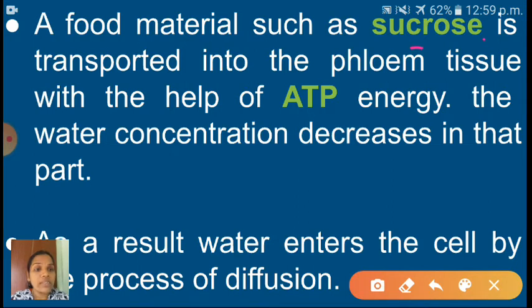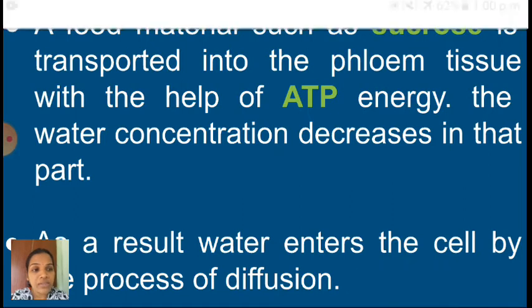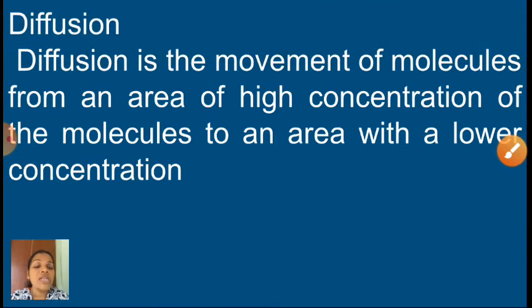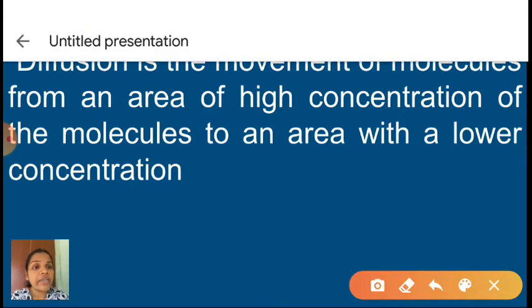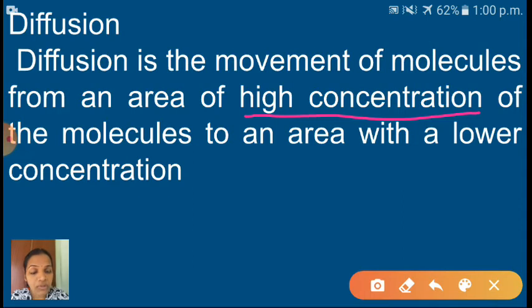So the water concentration decreases in that part. In that place, what will happen? The water concentration is decreasing. As a result, water enters the cell by the process of diffusion. Diffusion means, can you say? Yes, already we discussed. Diffusion is the movement of molecules from an area of high concentration to a lower concentration. That is called what? Diffusion.